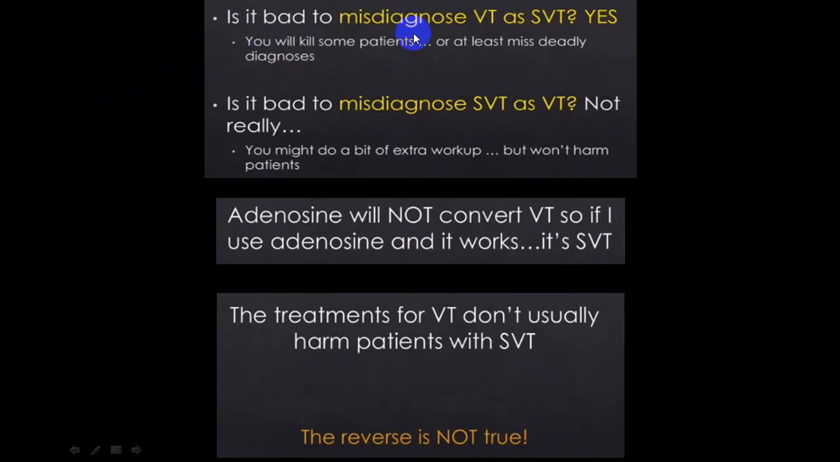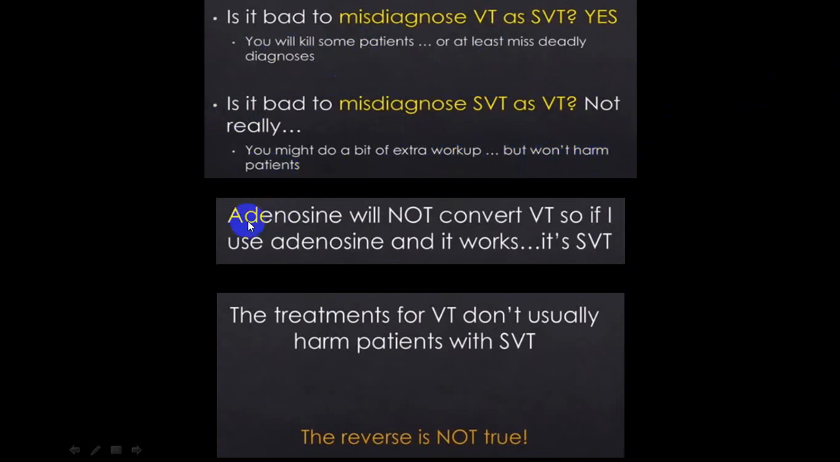Is it a bad thing if you misdiagnose VT as an SVT? Yes, the answer is yes. Because if you misdiagnose it as SVT and treat it as an SVT, the person can end up with complications and it is dangerous. You may kill the patient. But is it bad if you misdiagnose SVT as VT? Less complication, because when you treat it as VT, SVT usually has less mortality. You don't do much harm. What you will need is an extra workup, but it will not do much harm to the patient.